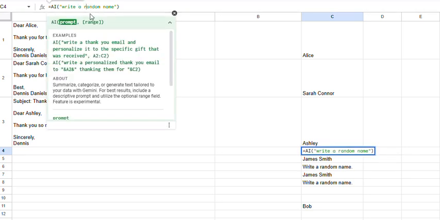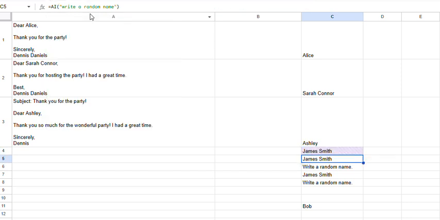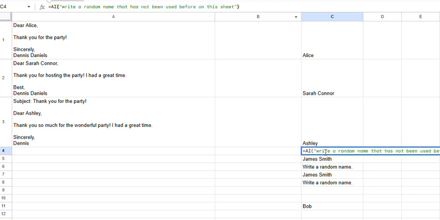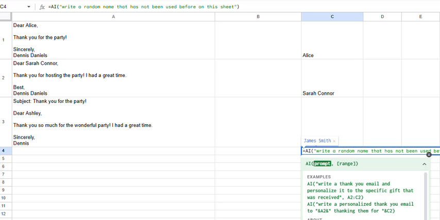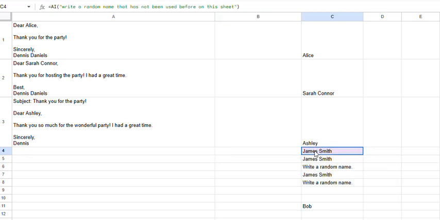Write a random name that has not been used before on this sheet. Let's see if it has any kind of stateful awareness. Stateful awareness checking. All right, there it is. Not used on the sheet before, and regenerate or generate. Okay, so that worked. So let's see if I can drag this down,